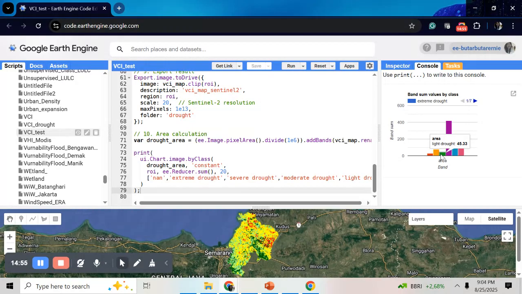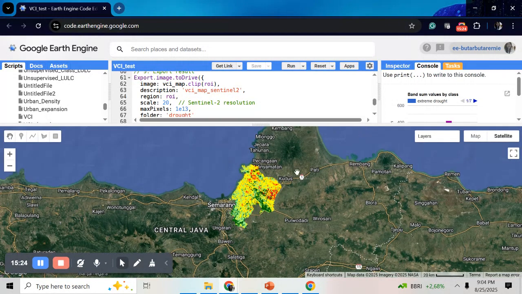It's around 45 kilometers, because here we divide the area by the power of 6, and this area for moderate drought is around 77 kilometers, and for the severe drought is around 29 kilometers.